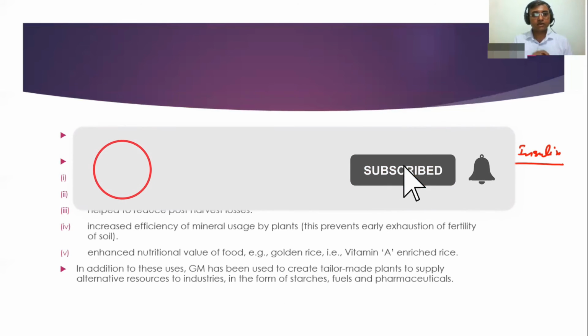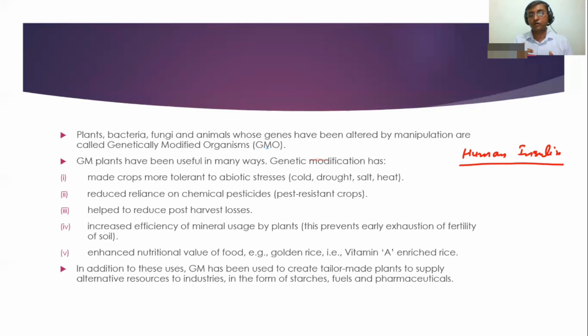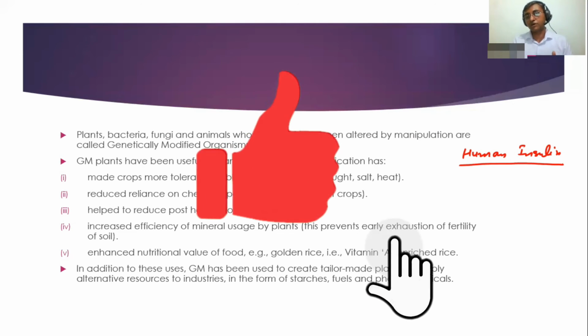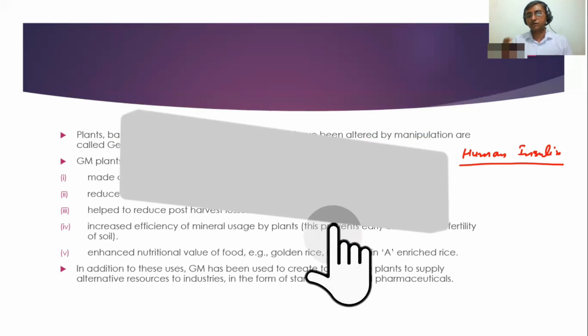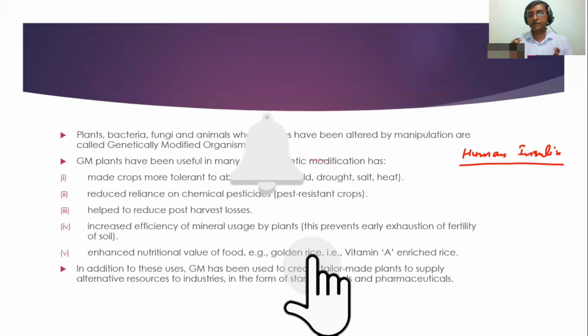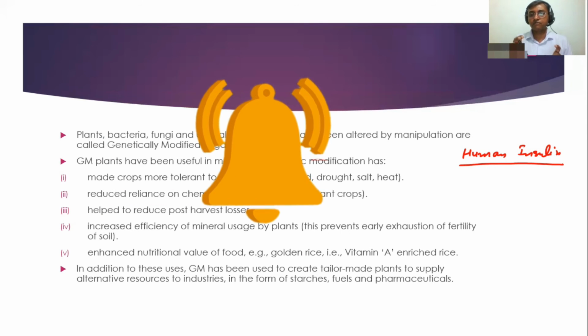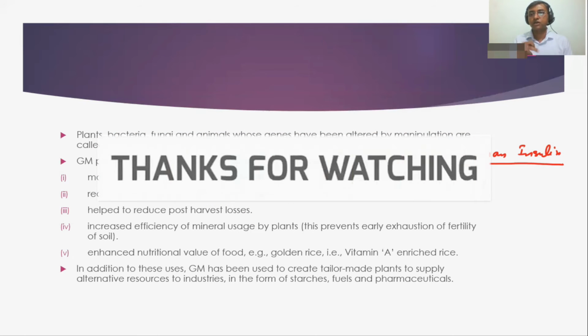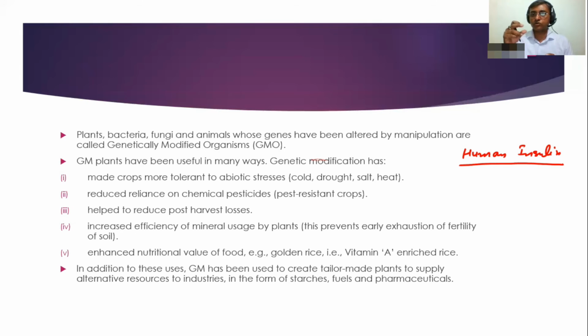Second thing, that they will be having the reduced reliance on the chemical pesticides. I have told about the BT cotton, that BT cotton is having certain genes from the Bacillus thuringiensis, which produces a specific toxin, and those insects which are reaching the plant to bite that plant or to devour the plant material, they will ingest that toxin and they will die.